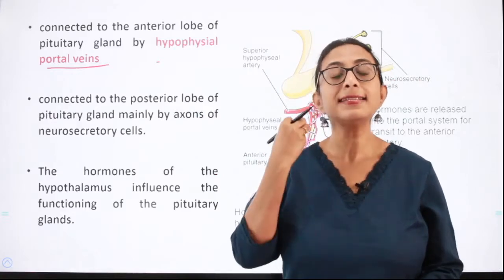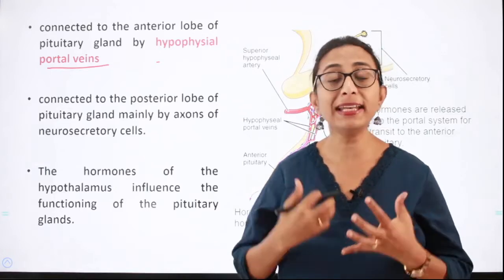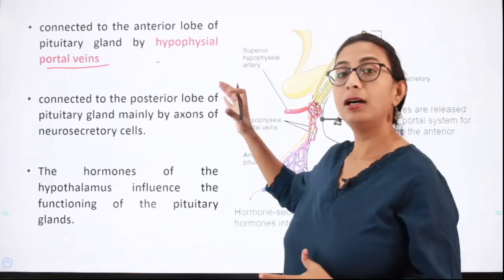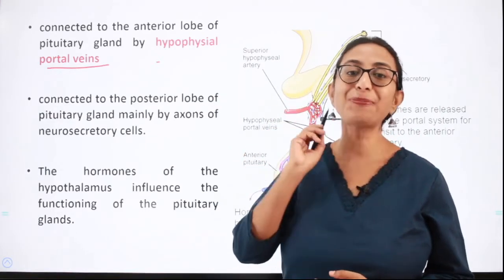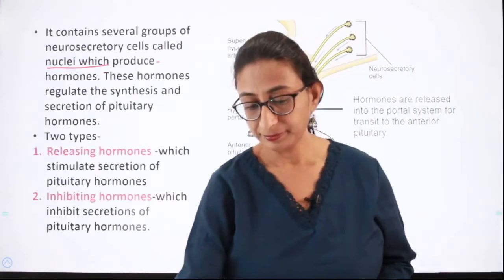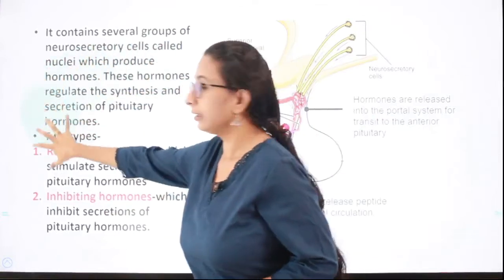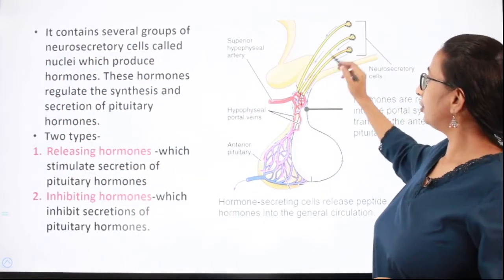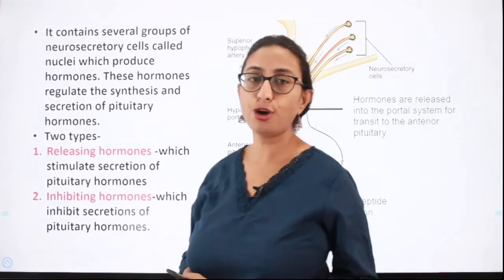That is, it either stimulates the secretion of certain hormones from the pituitary gland or it inhibits the secretion of hormones from the pituitary gland. So, this is the gland which controls the pituitary gland and hence it is called the supreme commander. The hypothalamus contains several neurosecretory cells. These are the neurosecretory cells called the nuclei which produce hormones.